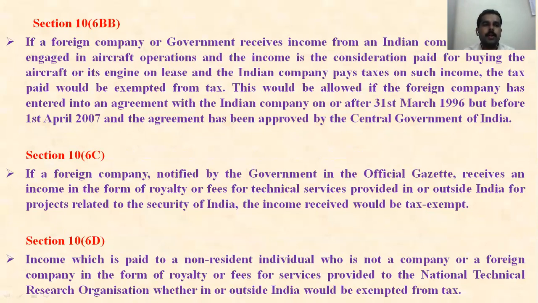Any foreign company or government receiving income from an Indian company should have completely tax-free exempted income under this section 10(6)BB subsection. Section 10(6)C says that if a foreign company notified by the government in the official gazette receives an income in the form of a royalty or fees for technical services provided in or outside India for projects related to the security of India, the income received would be tax exempt. The foreign company should be notified by the government in the official gazette, then only it will be considered.